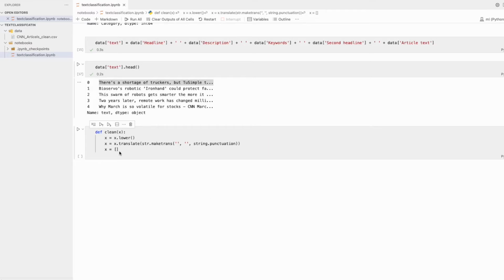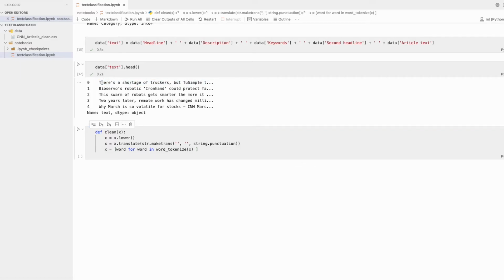For the list comprehension, I will take a word for word in x. So word tokenize will basically convert that into tokens. Word token means if you have a sentence, it will break it into separate words.